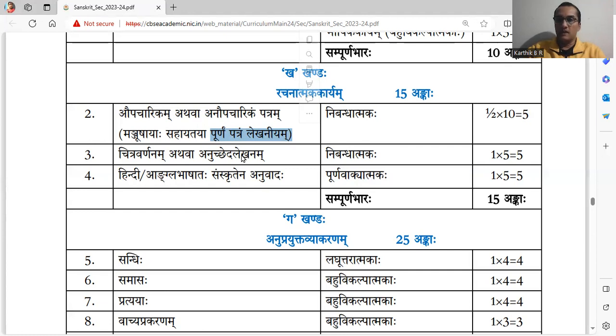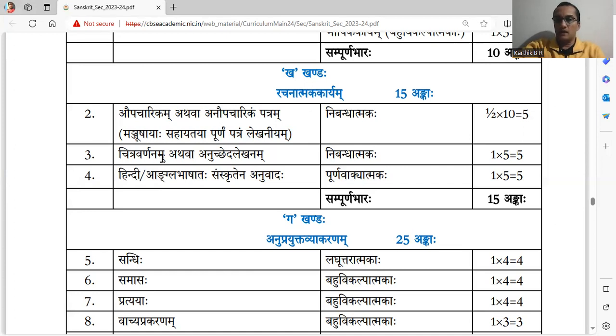Remember this. Nibandhatmakaha, essay type question. It means the whole letter has to be written. That's why it is called Nibandhatmakaha. For every blank, half mark is allotted. So 5 marks. Chitra Varnanam Athava Anucheda Lekanam. Passage writing is an optional question.